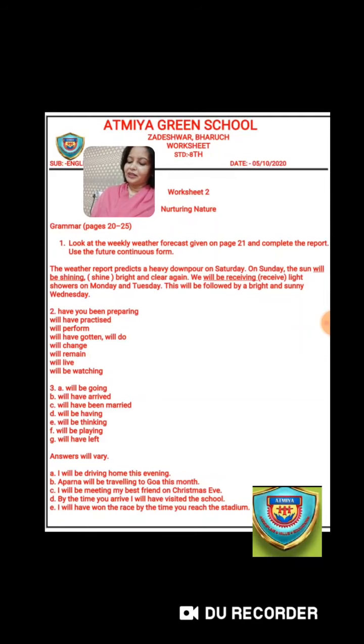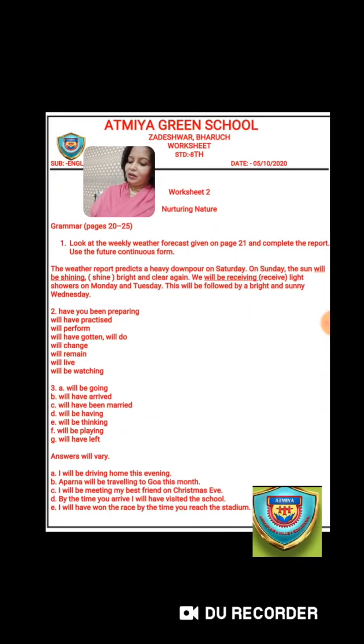The future continuous is used to describe an action that will take place in the future and continue for some time. Okay, so when do we use the future continuous form? It will be used for an action or a verb that will take place in the future and continue for some time. For example, I'll be living in the US next year.